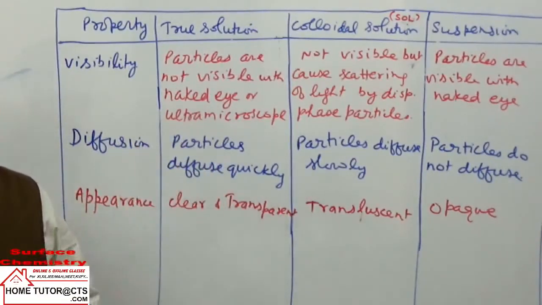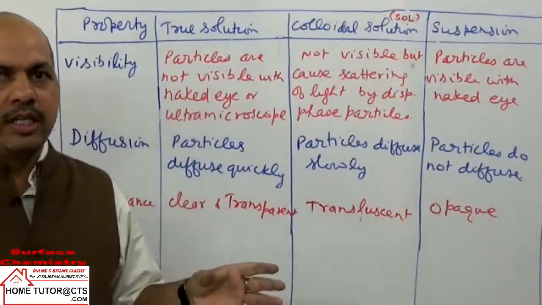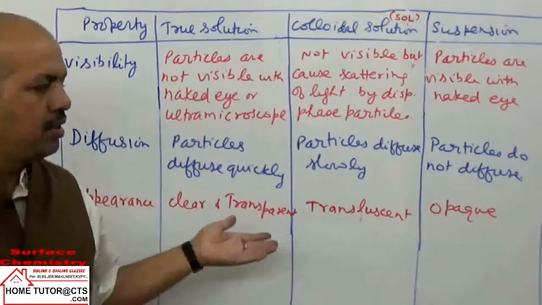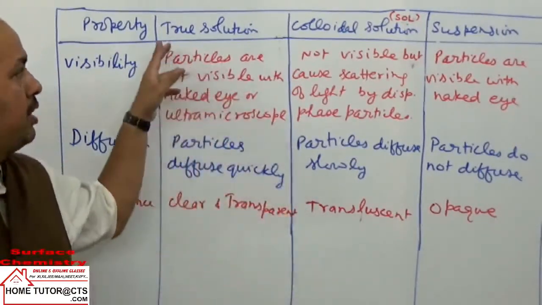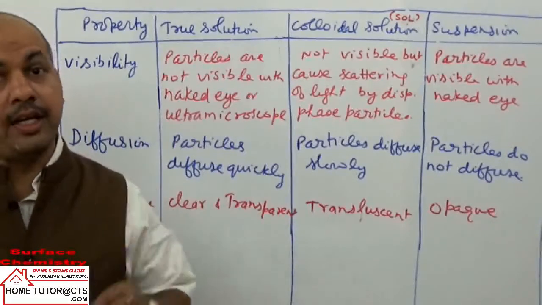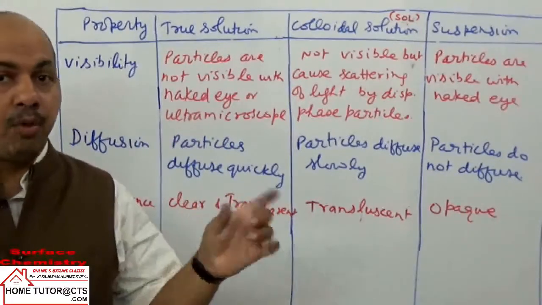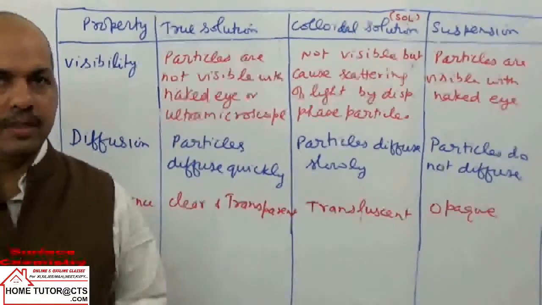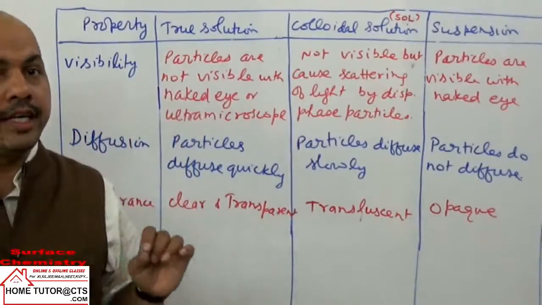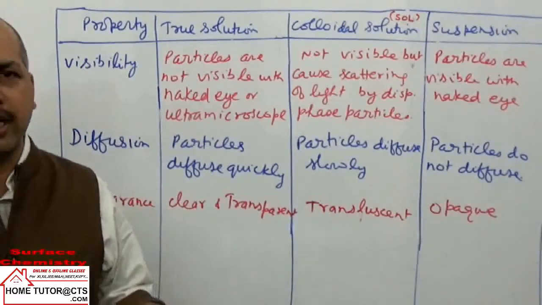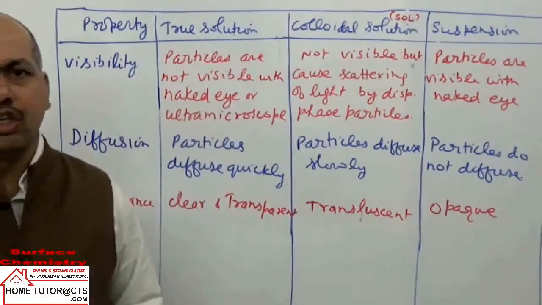Now sometimes the same solution can behave in all three categories in different layers. If we take muddy water in a pond, the topmost layer will have very small particles and the solution is almost transparent.